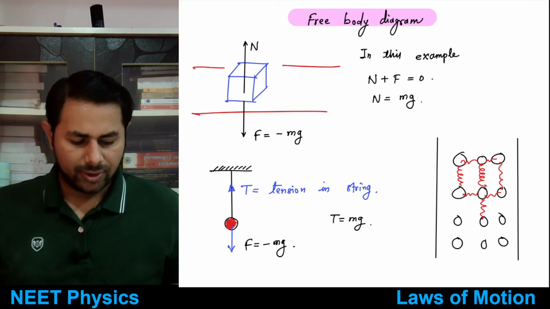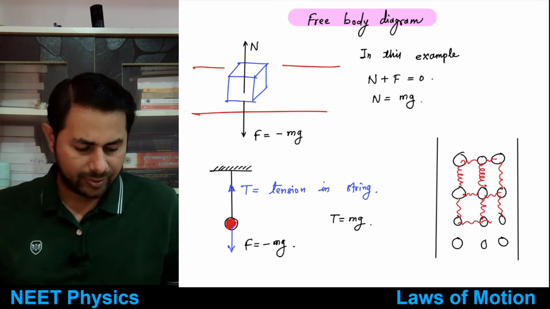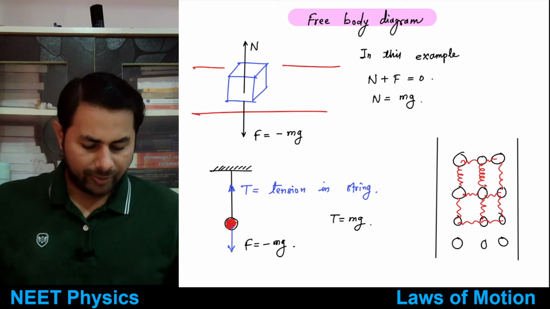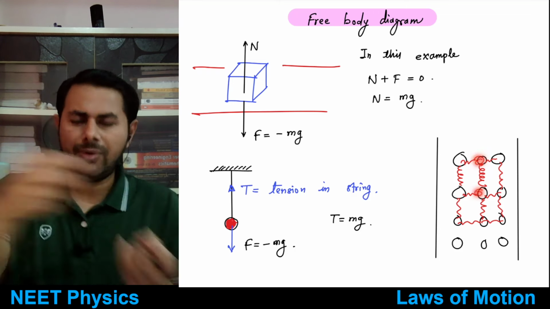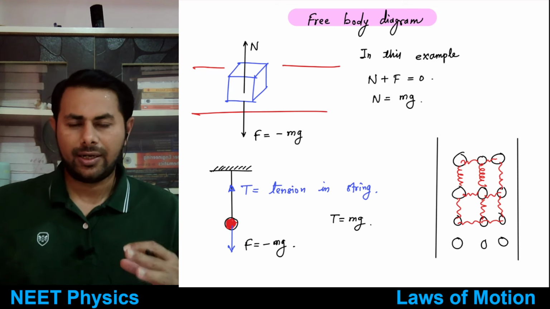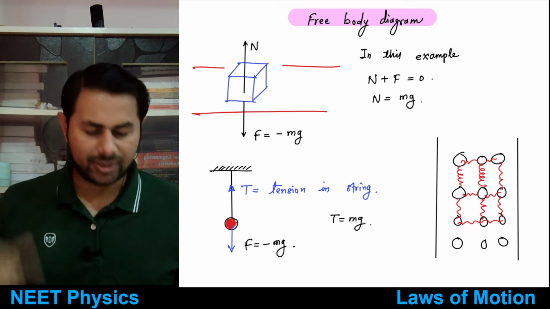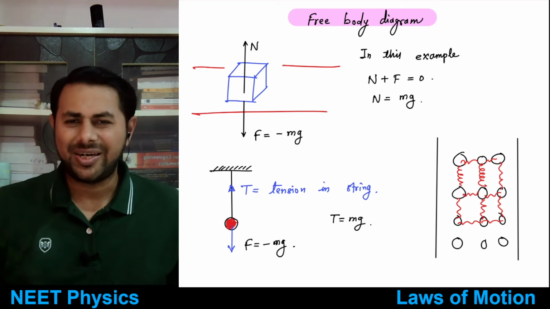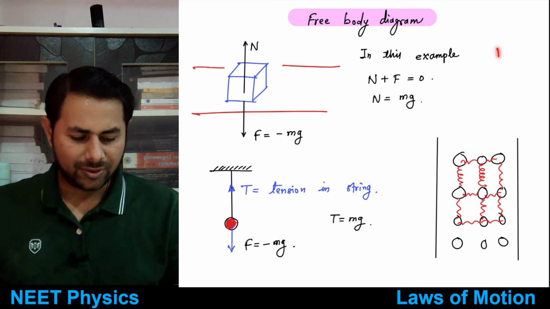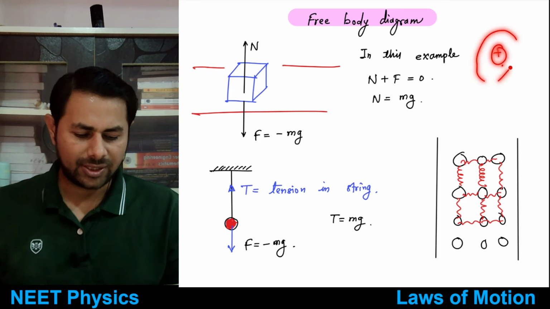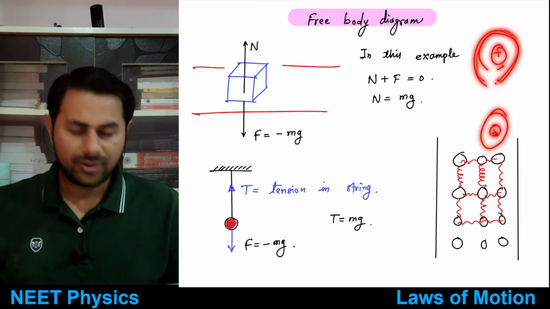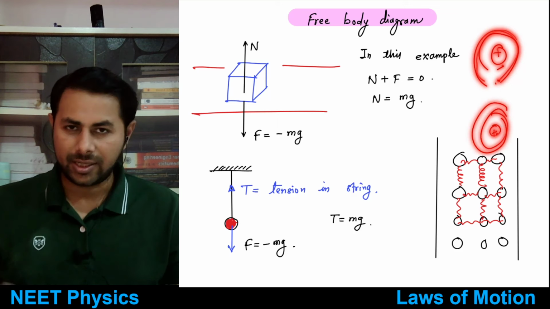Okay, so now what happens is, when you stretch a body, or let's say a rope, what will happen? The molecules will go away from each other, right? And these molecules want to sit at a fixed distance, which is known as equilibrium distance. Now why is it so? The reason behind that is, atoms have positive and negative charges. The nucleus is positively charged, and the electrons surrounding the nucleus are negatively charged. Then there is another atom which is positively charged, with electrons which are negatively charged.